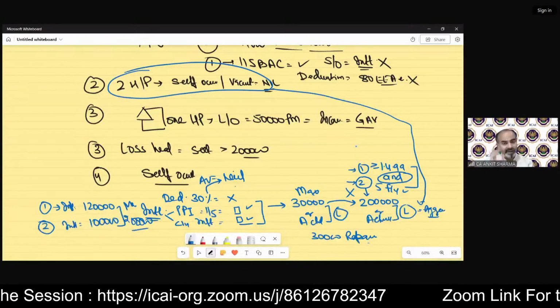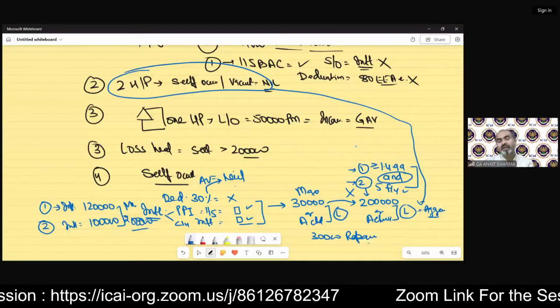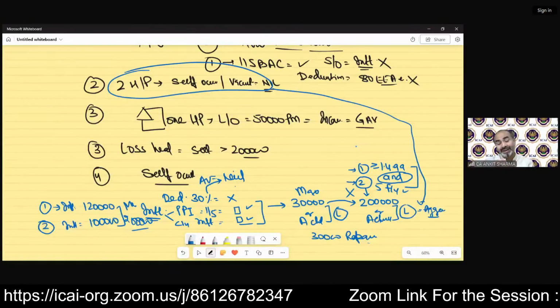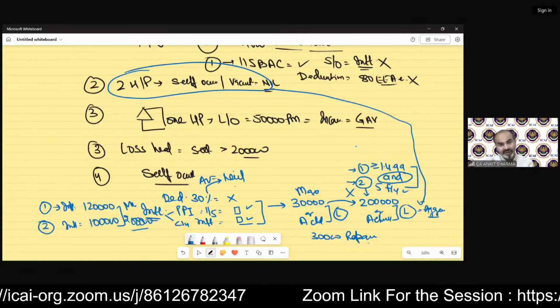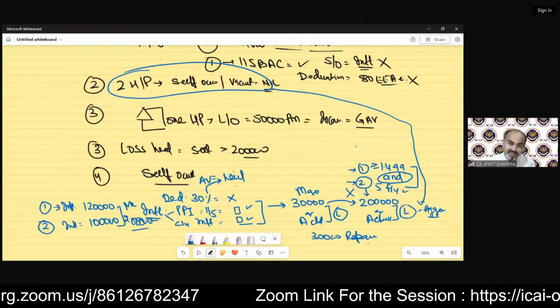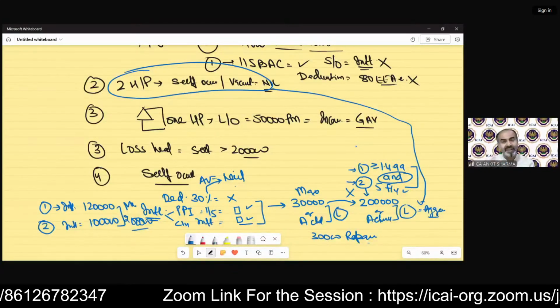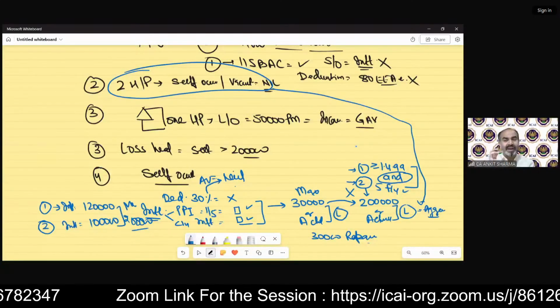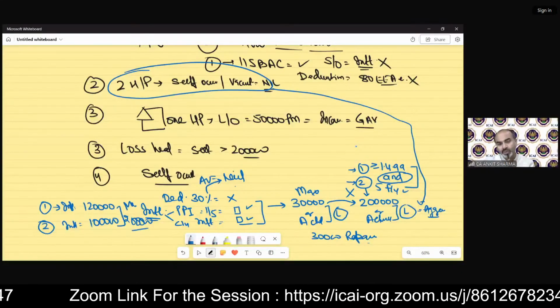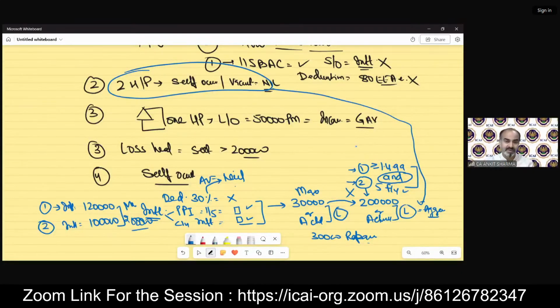Clear? So you have to be very, very careful when you calculate the interest part. And technically, not even calculation of interest is important. How much interest is going to be allowed in the specific case? That is a very, very important point. And in maximum cases, students get confused or claim the wrong interest.